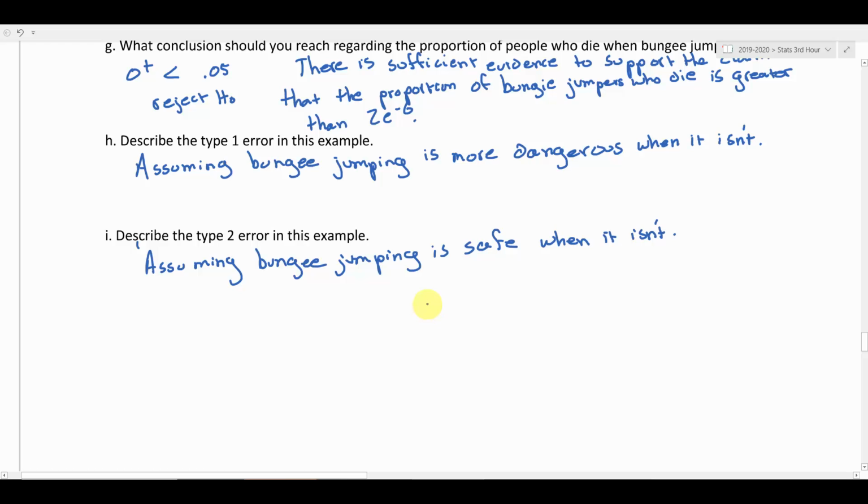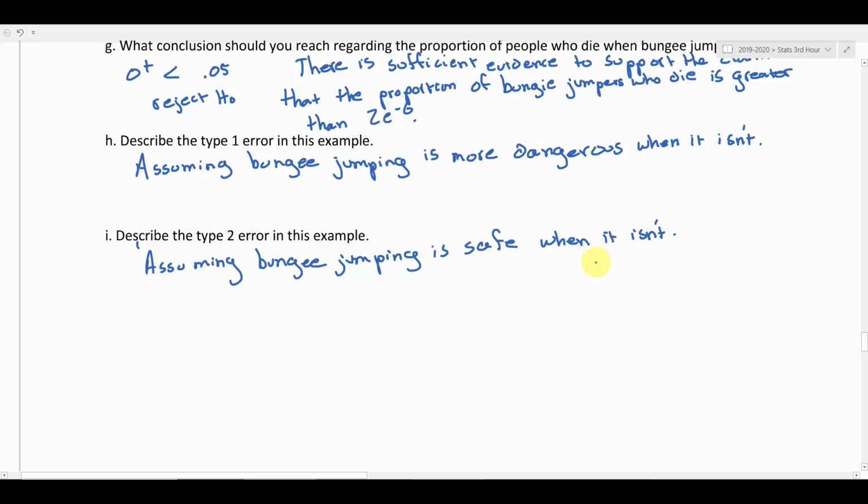So if I stick with that assumption, I might make the decision to go bungee jumping when it's not safe to do so. So I'm assuming that bungee jumping is safe when in fact it is more dangerous than it appears.